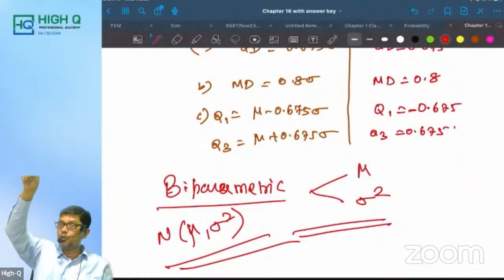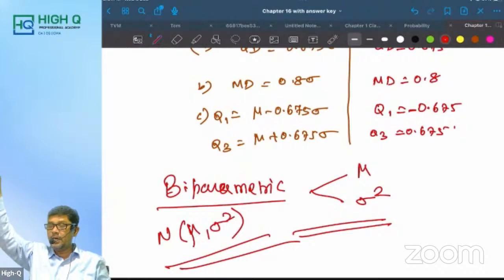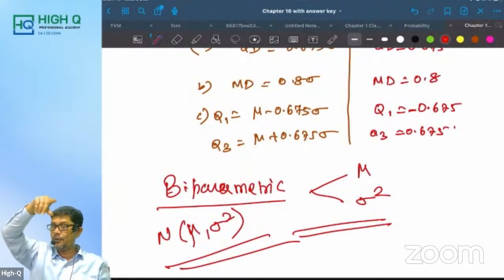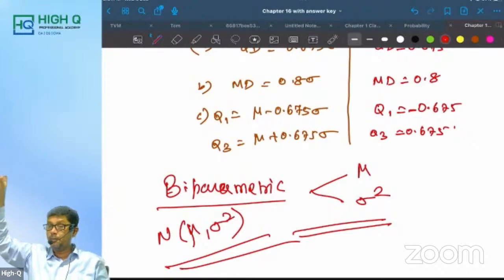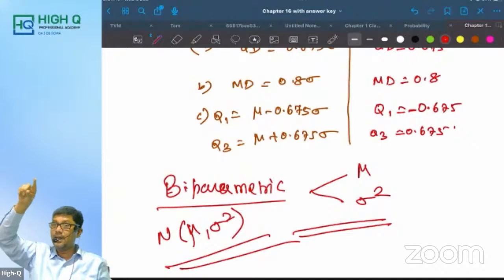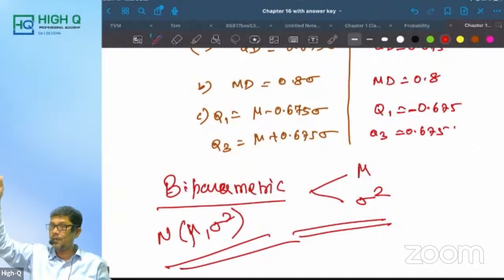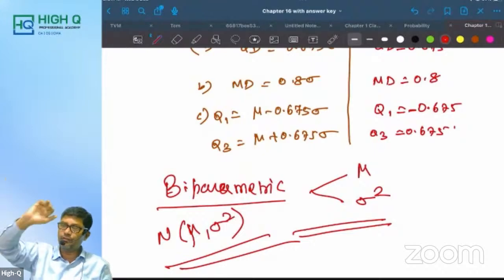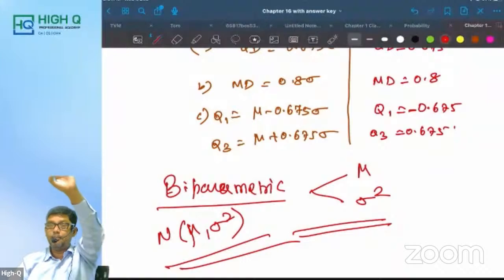Area under the curve from mu minus sigma to mu plus sigma is equal to 68.27. Area under the curve from mu minus 1.96 sigma to mu plus 1.96 sigma is 95%. Next, mu minus 2 sigma to mu plus 2 sigma, 95.45. Then mu minus 3 sigma to mu plus 3 sigma, 99.73%.